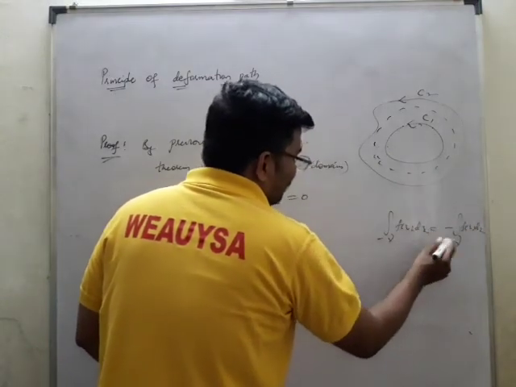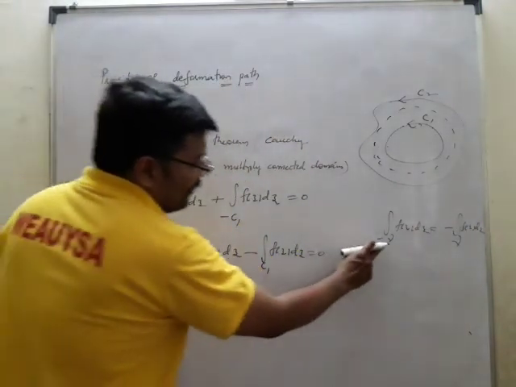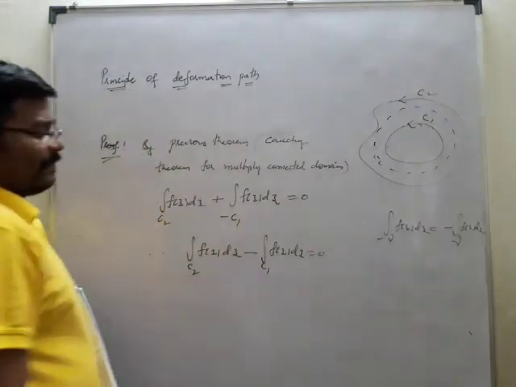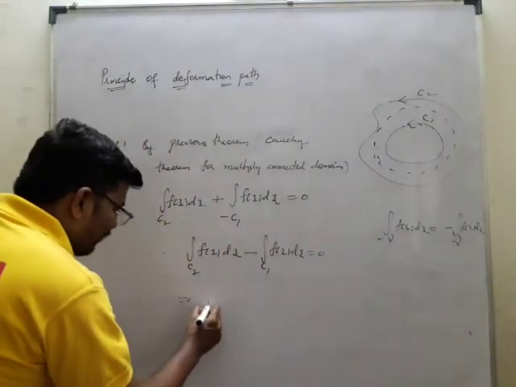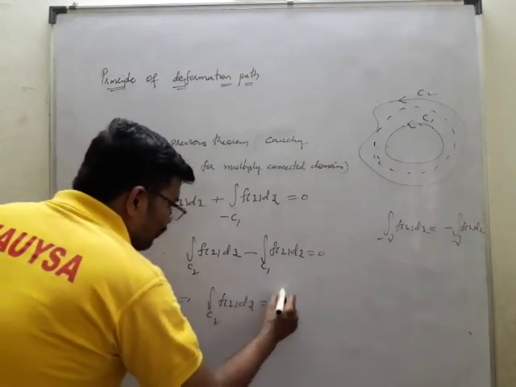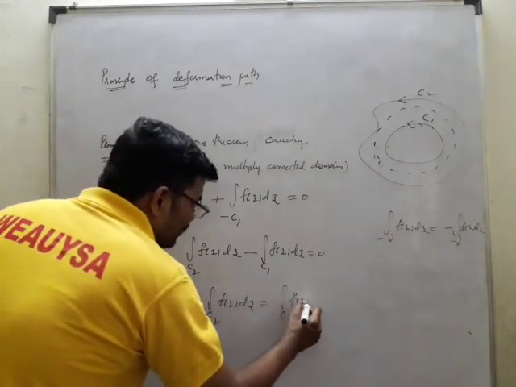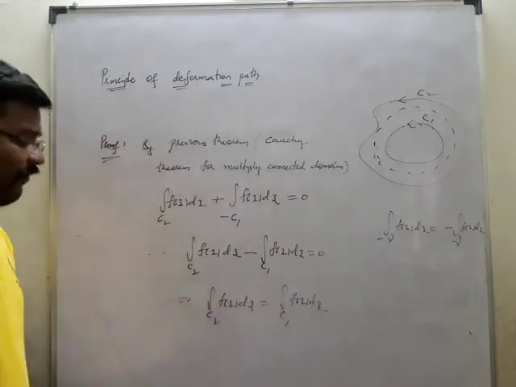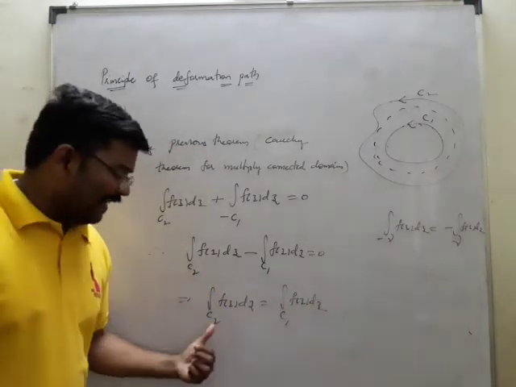If we take the minus here, that minus will come here. So therefore integral over C2 of f of z dz is equal to integral over C1 of f of z dz.